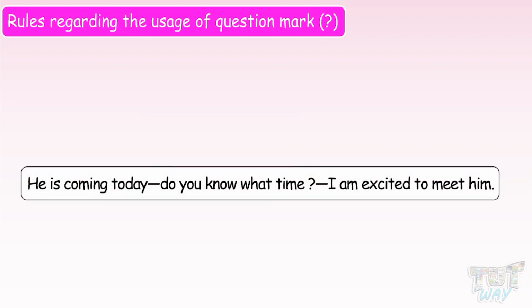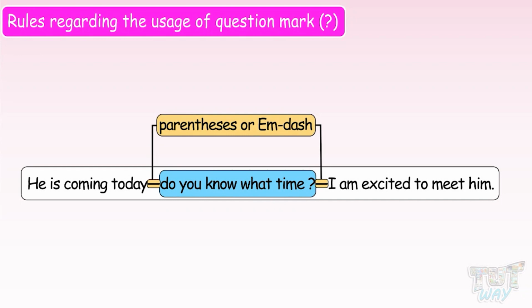He is coming today. Do you know what time? I am excited to meet him. Here again, we have a query. Do you know what time? Embedded in the middle of the sentence, and that can be embedded using parenthesis or em dash. Both are correct. And you can see query ends with a question mark and a sentence ends with a period.